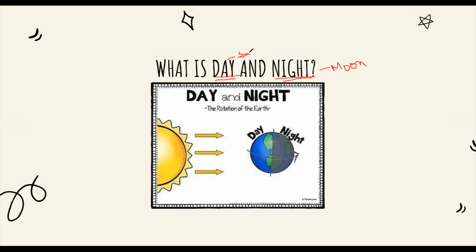Why do you think it is like that? Why does this happen, friends? Let's think about it. Yes, it is because of the rotation of the Earth. Because Earth is turning around on its own axis.